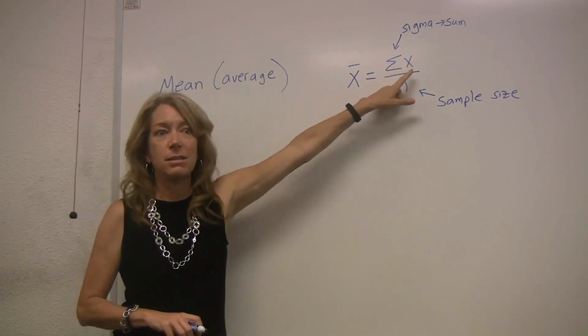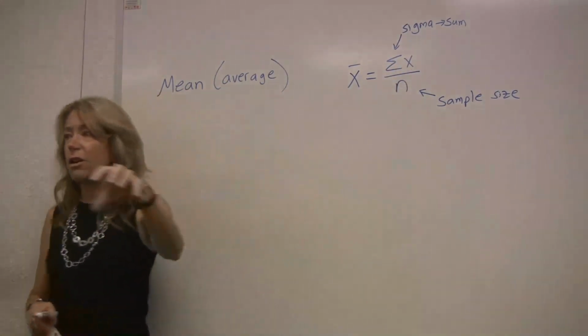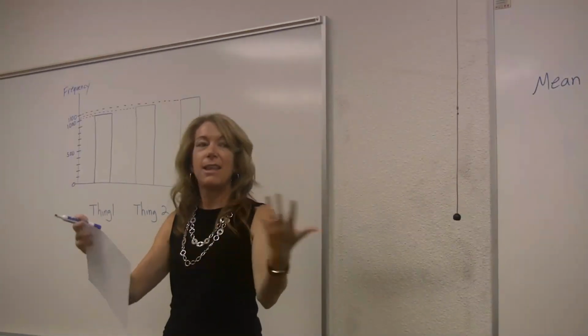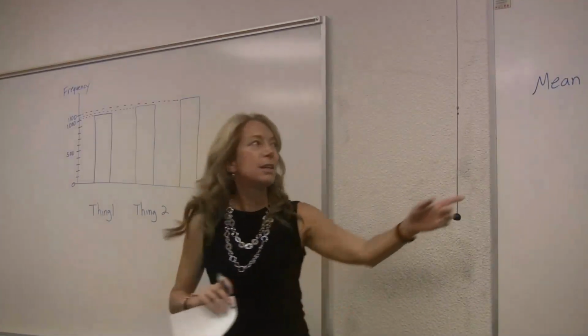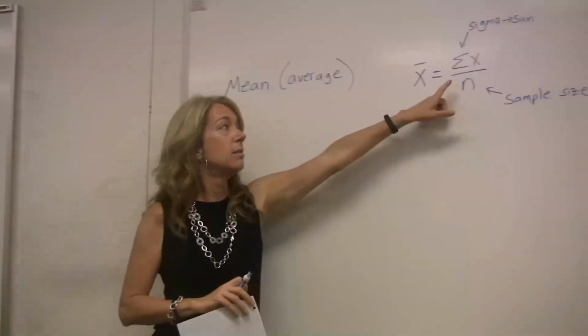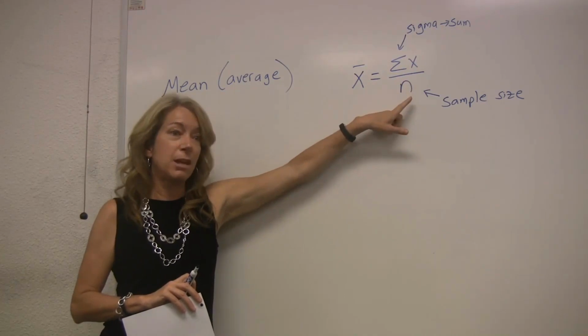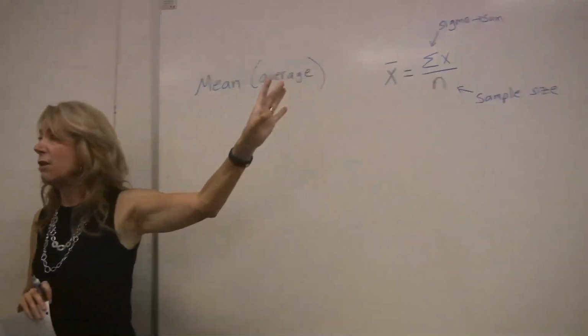Add all the X's. So if I take all your ages, those are all my X's. So we just said we're going to add all the ages and then divide by 40. This is just shorthand for telling me to do that. Add all the data points and then divide by how many you have. Don't let it freak you out.